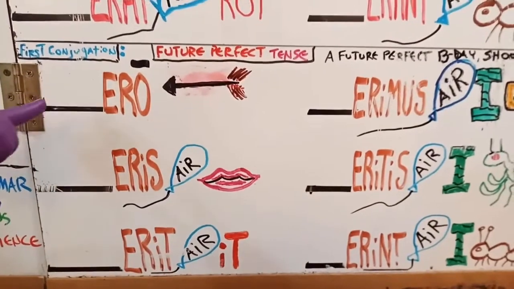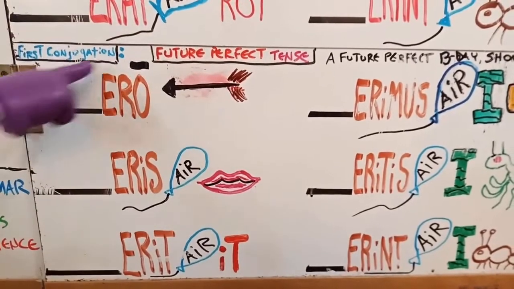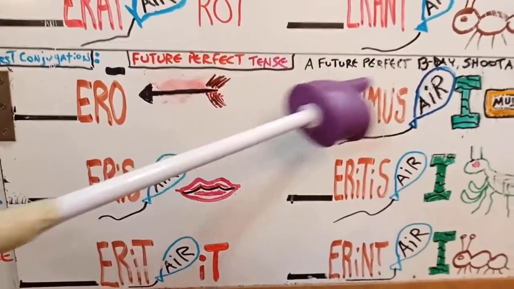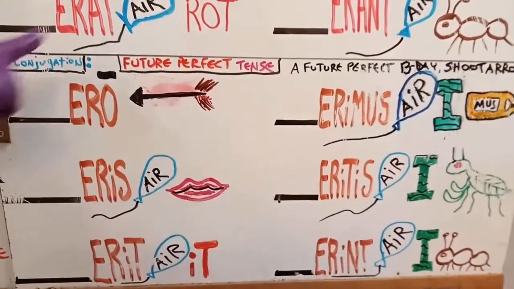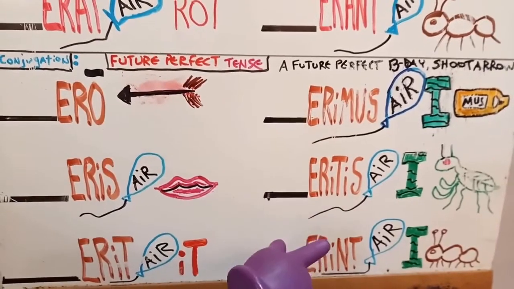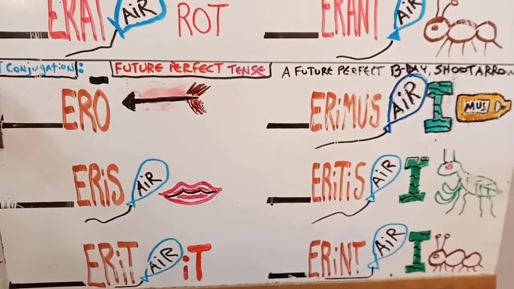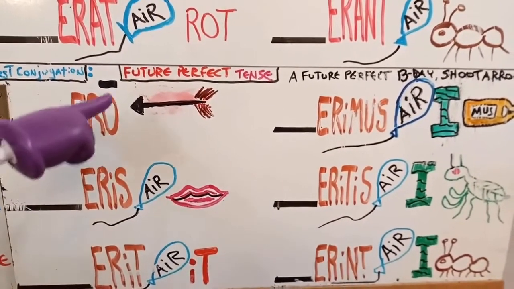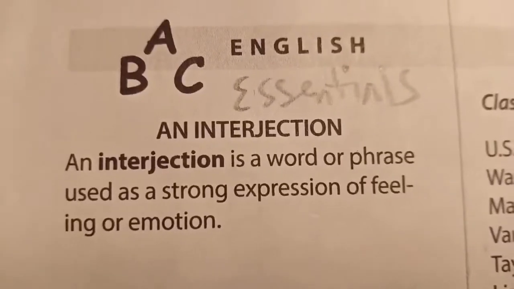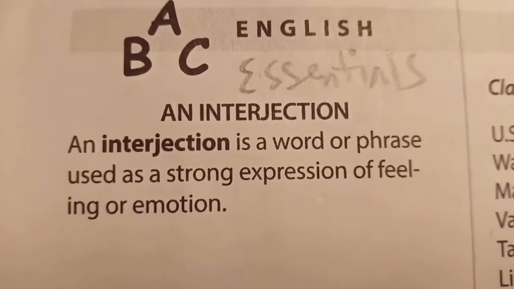This week's Latin again, we're going to do first conjugation, future perfect tense. And on a future perfect birthday, I will shoot my arrow. Arrow, eris, erit, aramus, eritis, erant. First conjugation, future perfect tense.